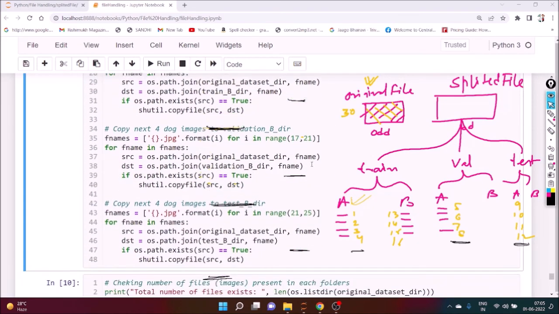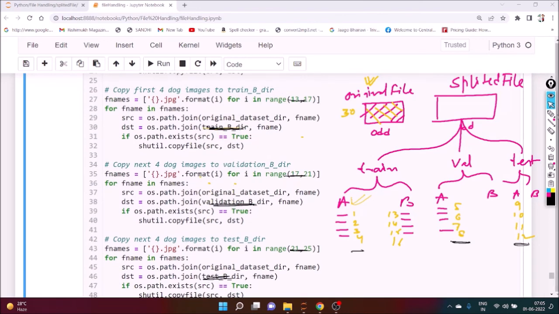For train B, this is our train B. Inside train B, we need to transfer 13 to 16. Validation B, we need to transfer 17 to 20. That means 17, 18, 19, and 20. And in test B, this is our test B. In test B, we store files 21 to 24. So 21, 22, 23, and 24.